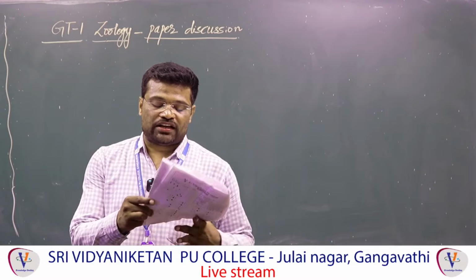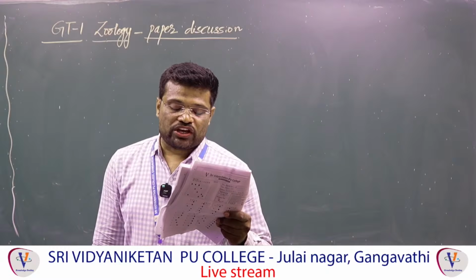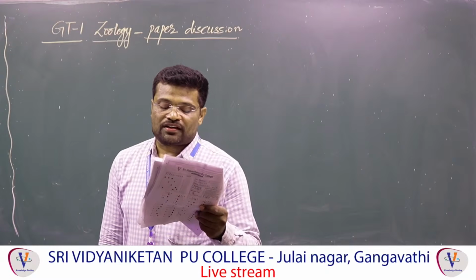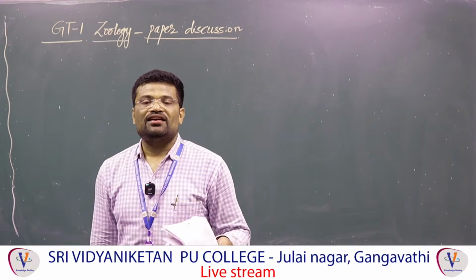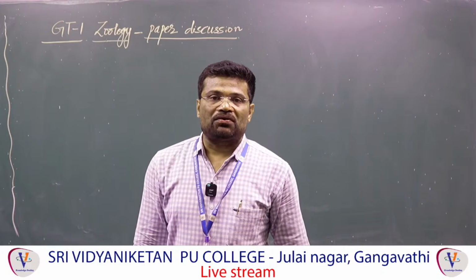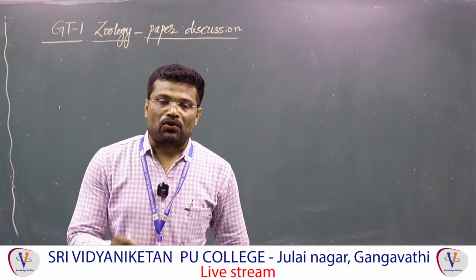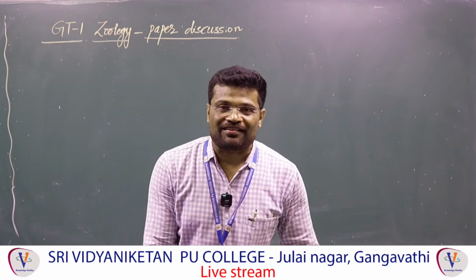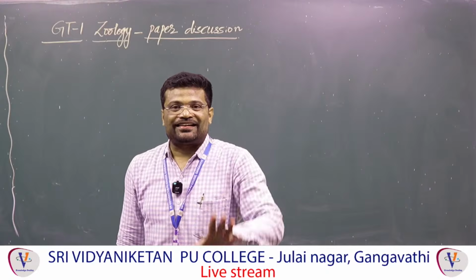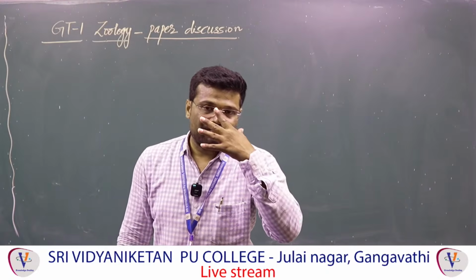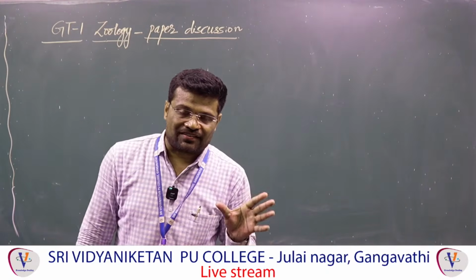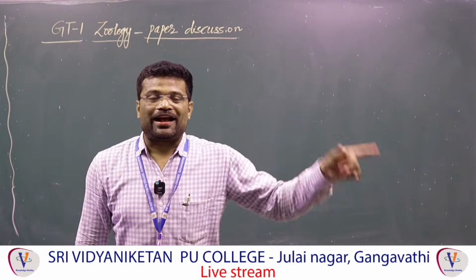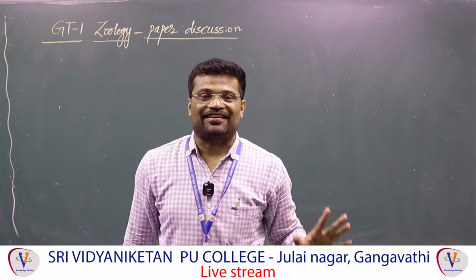And question number 119. Cellular oncogenes or proto-oncogenes are normally found in normal cells. But under certain conditions like mutagens, they become activated and cause cancer.